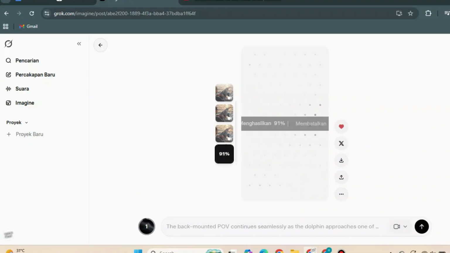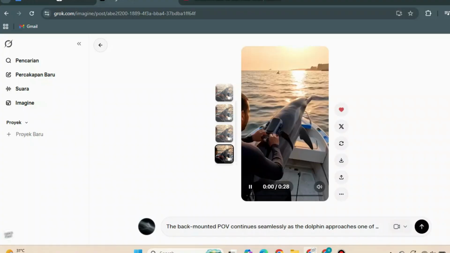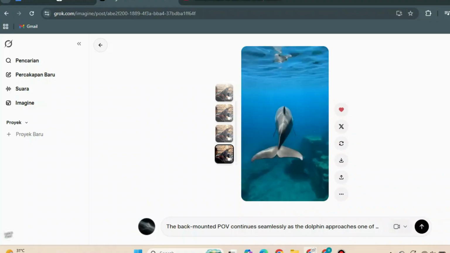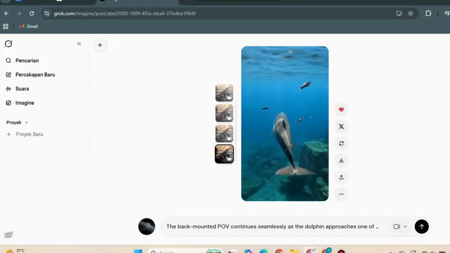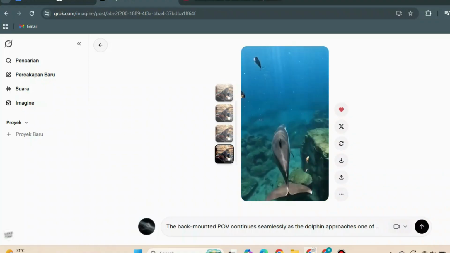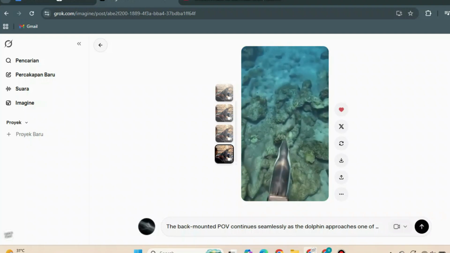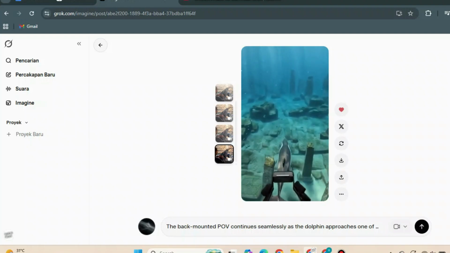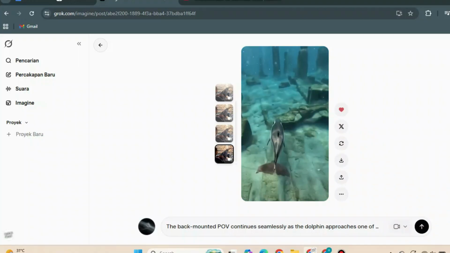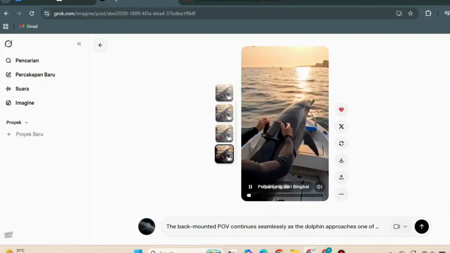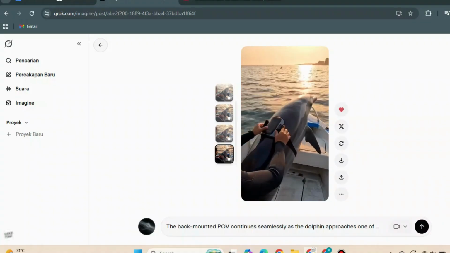When the extended scene finishes generating, upscale the video again. Then click Extend Video once more and paste the Scene 3 prompt. Repeat this same process for all remaining scenes. By following the same steps for each prompt, your complete video will gradually come together. Using this workflow, you can create videos featuring many different animals exploring different places. For example, animals discovering things in jungles, abandoned buildings, temples, or other mysterious environments.